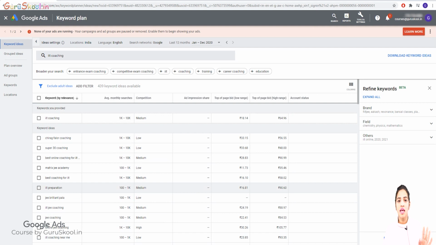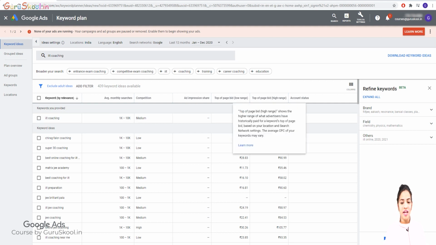The keywords cost the same, but if you run on different platforms, on different campaigns, it really works well. Right? Now let's take another example. Suppose IIT coaching is the first example, on which I would suggest you go for 18. But if you want to be on a top range, what is the highest bid? It's 64 rupees. At least 70 rupees, or 65 rupees, you can take approximately.